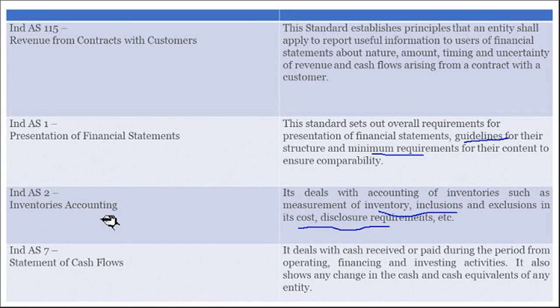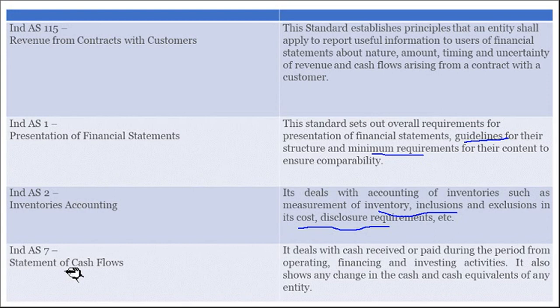Then 3, 4, 5, 6, those are not there. Then 7. This is because, see, whenever they are preparing the accounting standards, they will give a particular number. But after some time, if they feel it is not important, they remove it, right? So at present, in 2020, which are the accounting standards prevailing? In this time, that will be explained here.